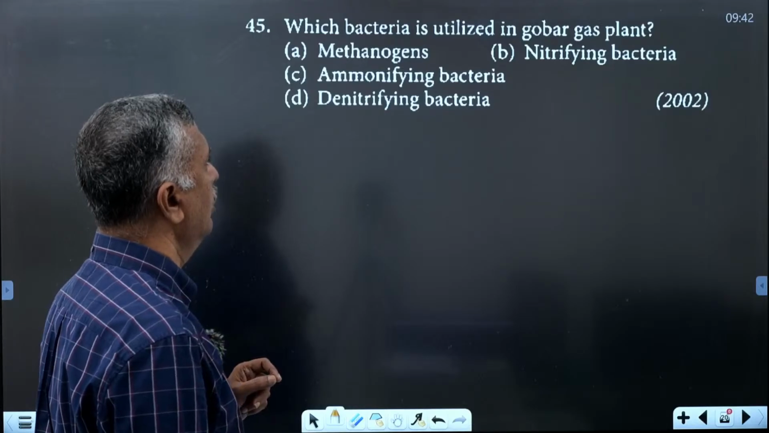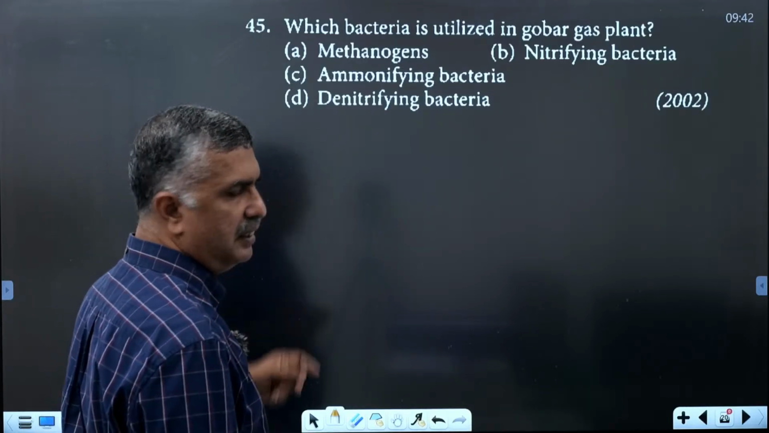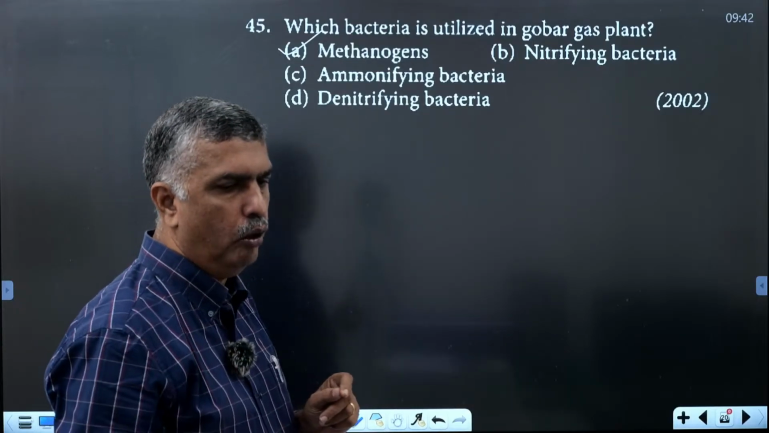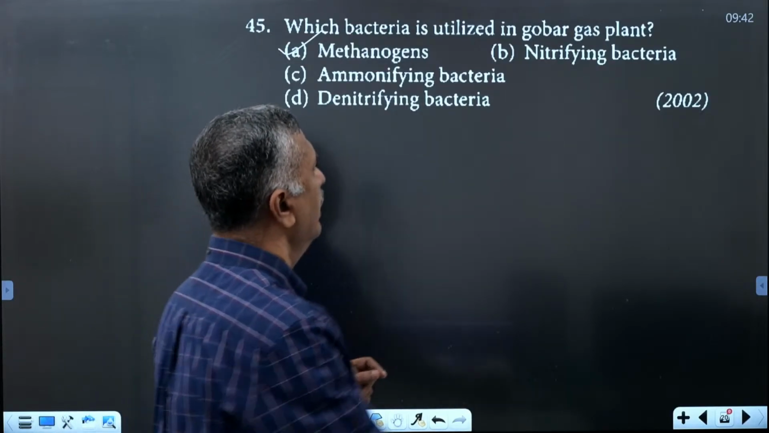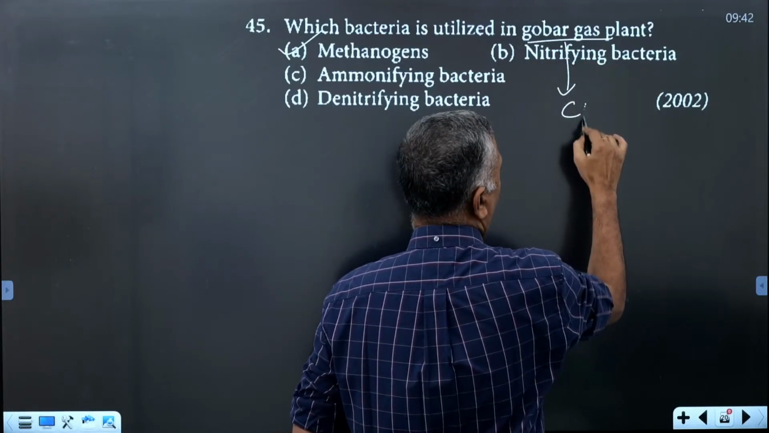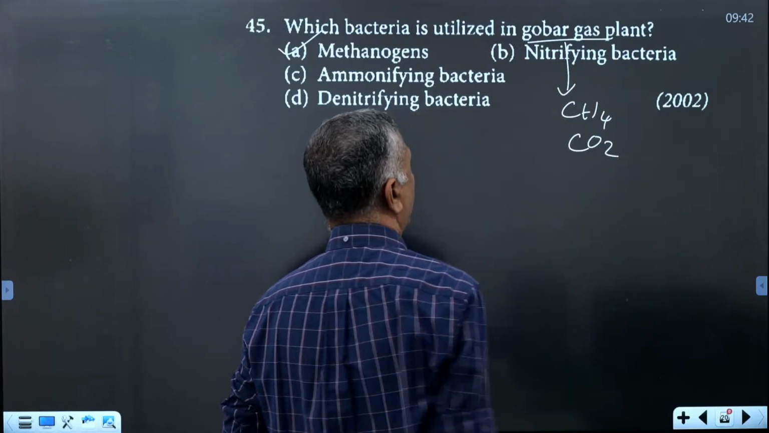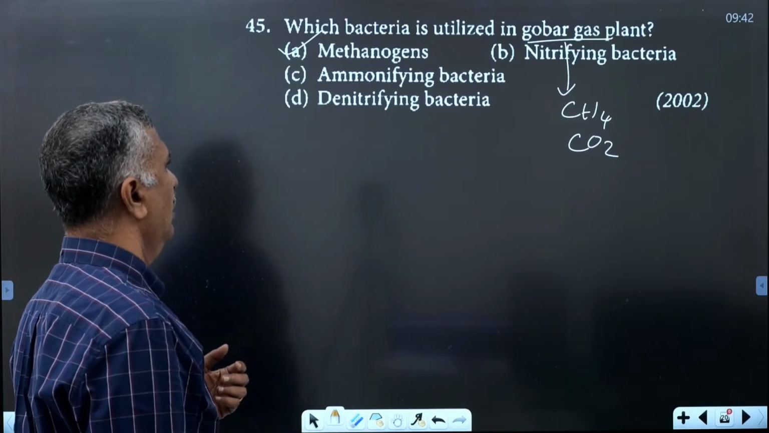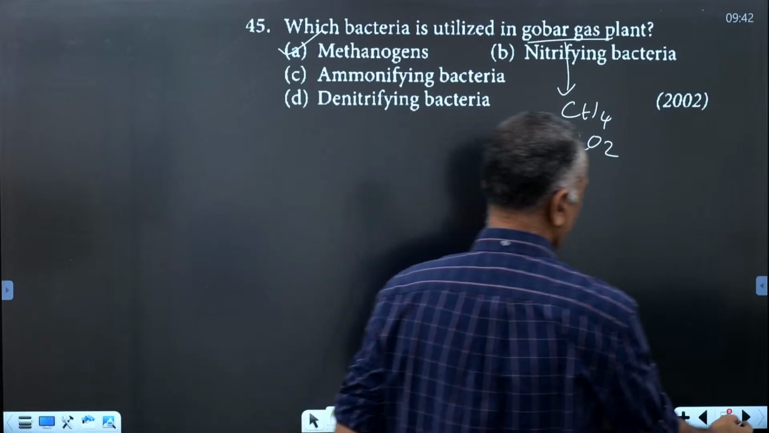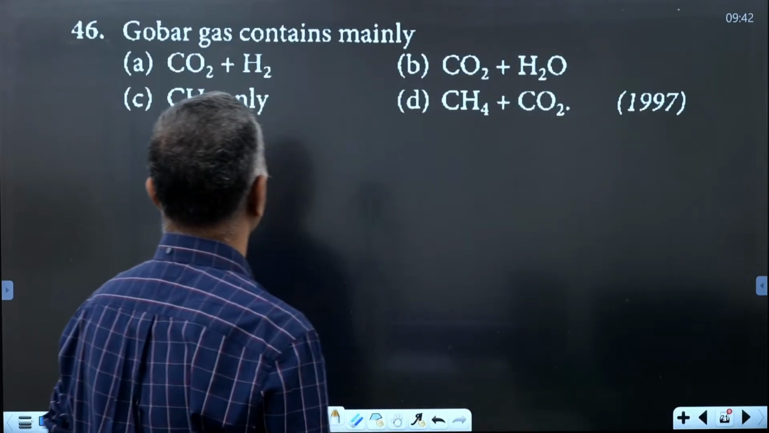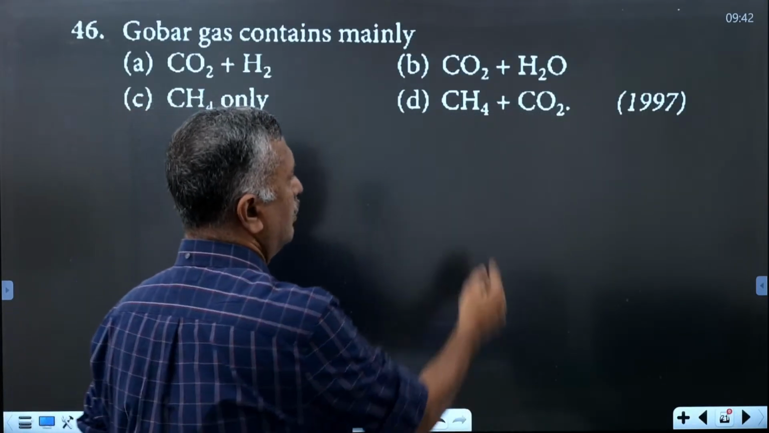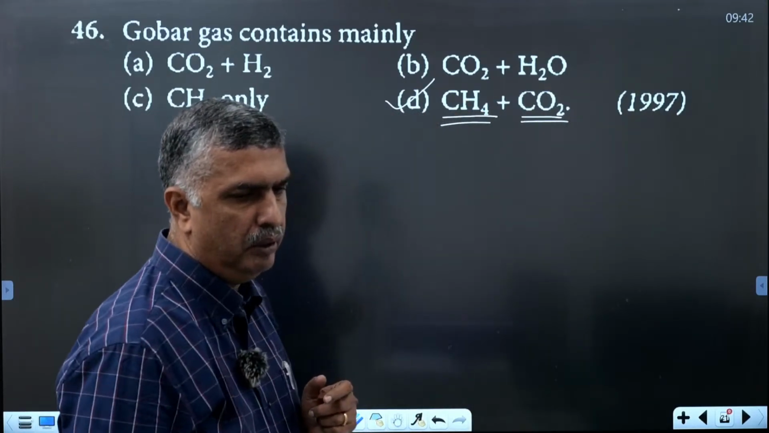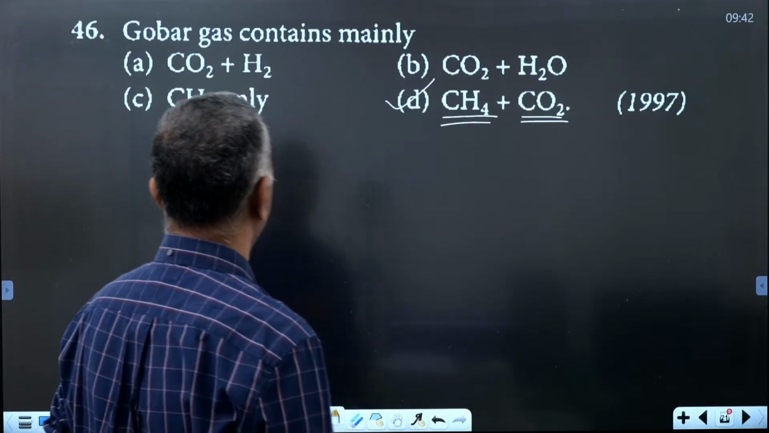Which bacteria is utilized in a gobar gas plant? We have already discussed that. It is methanogens, the methane producing bacteria. Gobar gas mainly contains methane and carbon dioxide as the main gases, and also traces of sulfur and others. Okay, methane and carbon dioxide. Then next one.